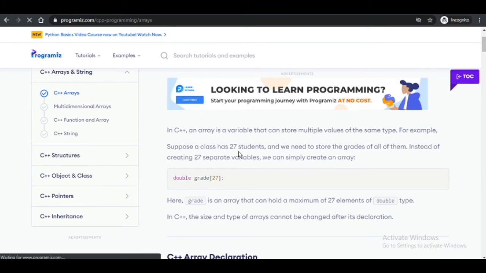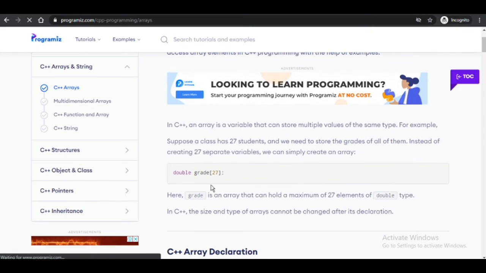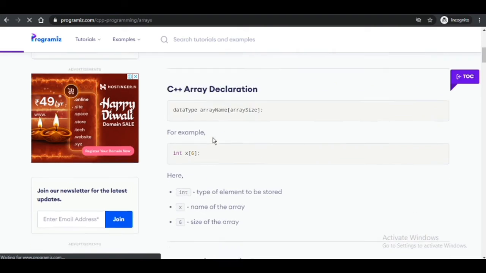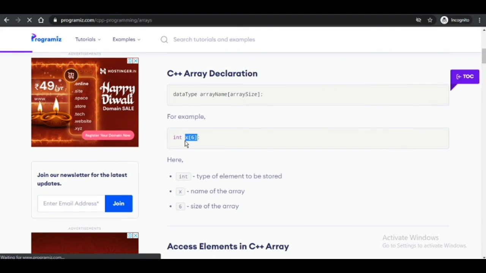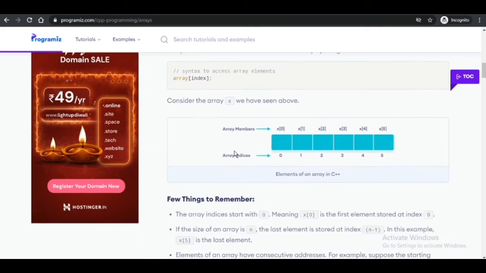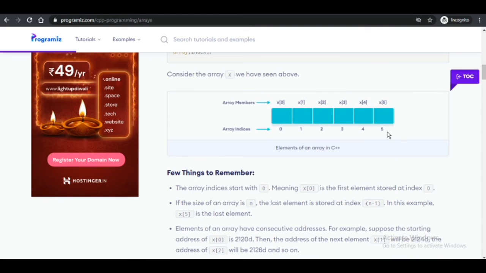This is how an array is denoted. It is in double. You can change it to int, float, whatever. And 27 is the size, from 0 to 26. Like int x[6], that is, x is the array of 0 to 5.